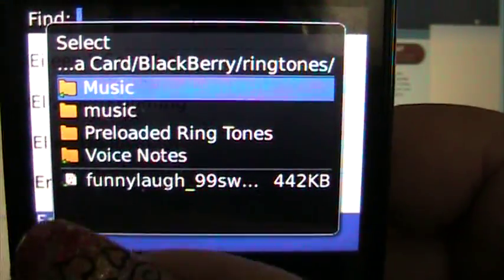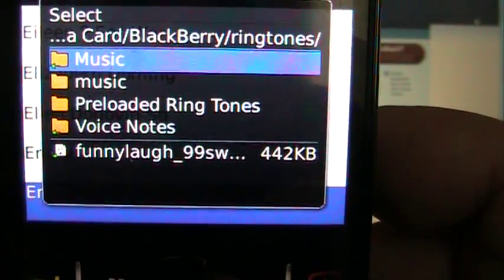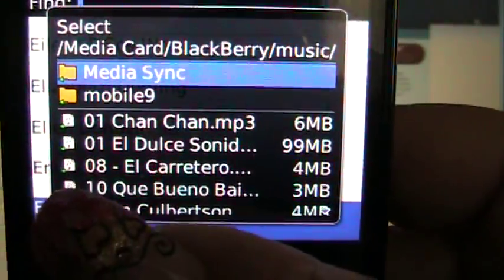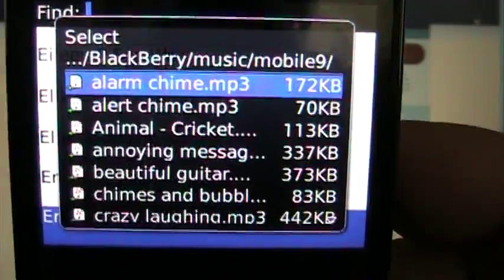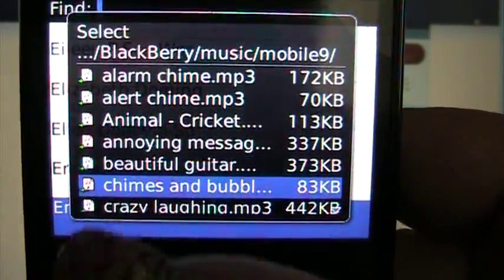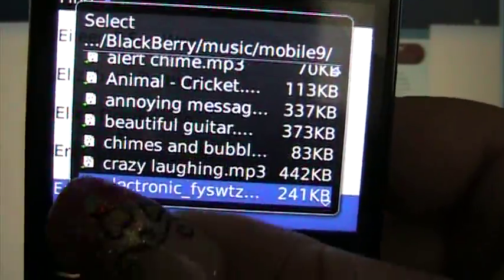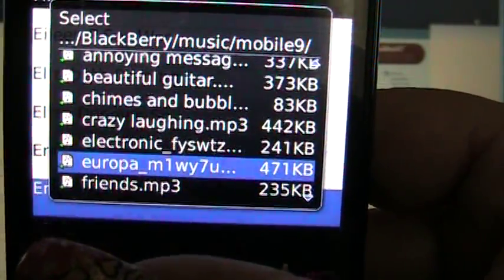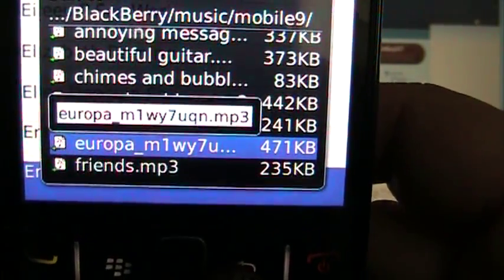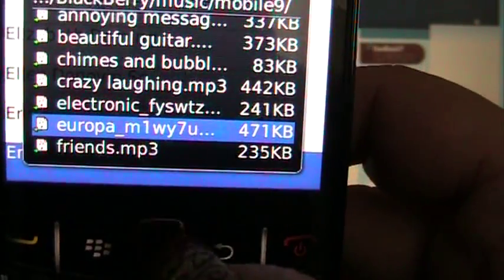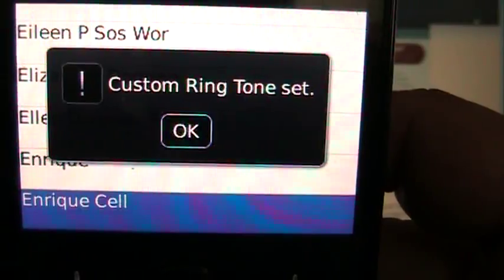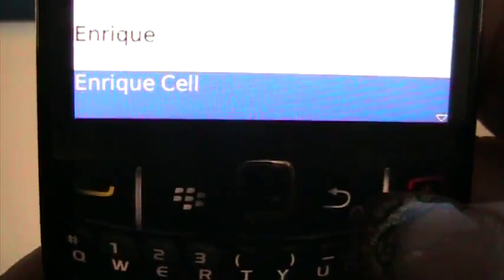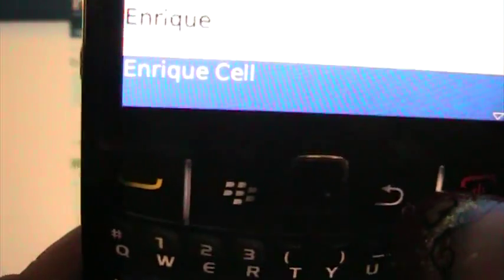I'm going to go into my music folder that I created. I'm going to scroll down to my Mobile9. I'm going to go into, look again for the Europa file. I'm going to click on it and my custom ringtone is set. Okay, so whenever I get a call from Enrique, that's what I will hear.